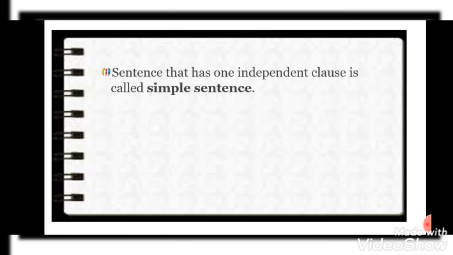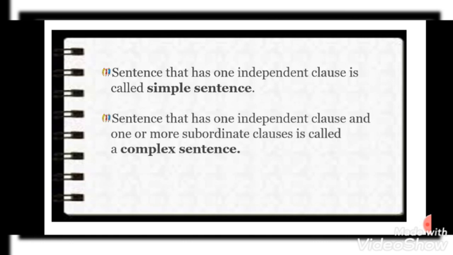A sentence that has one independent clause is called a simple sentence, whereas a sentence that has one independent clause and one or more subordinate clauses is called a complex sentence.